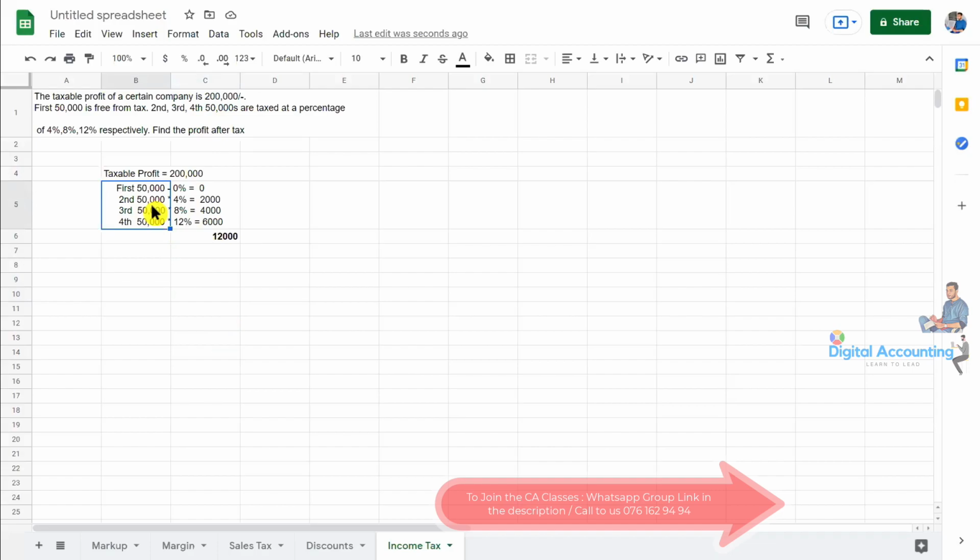Yes, we need to calculate the tax by each band. That's why we call this tax a progressive tax. Did you hear that income tax is a progressive tax? Because as the income level increases, the amount of tax they are paying for the same amount will increase.